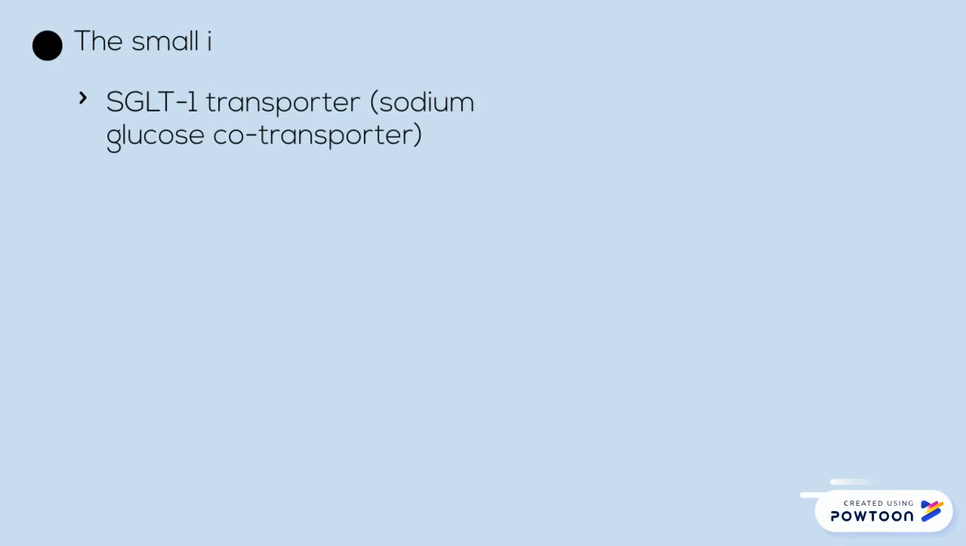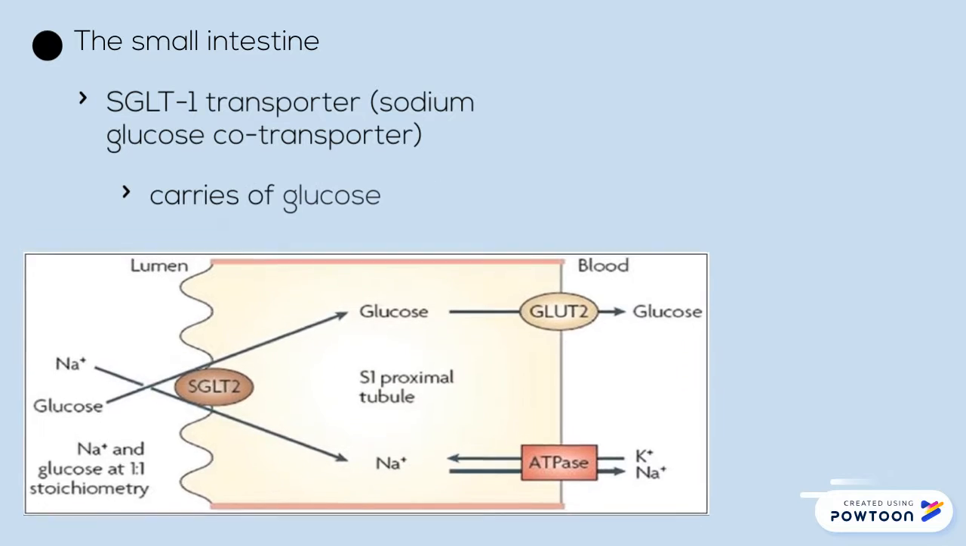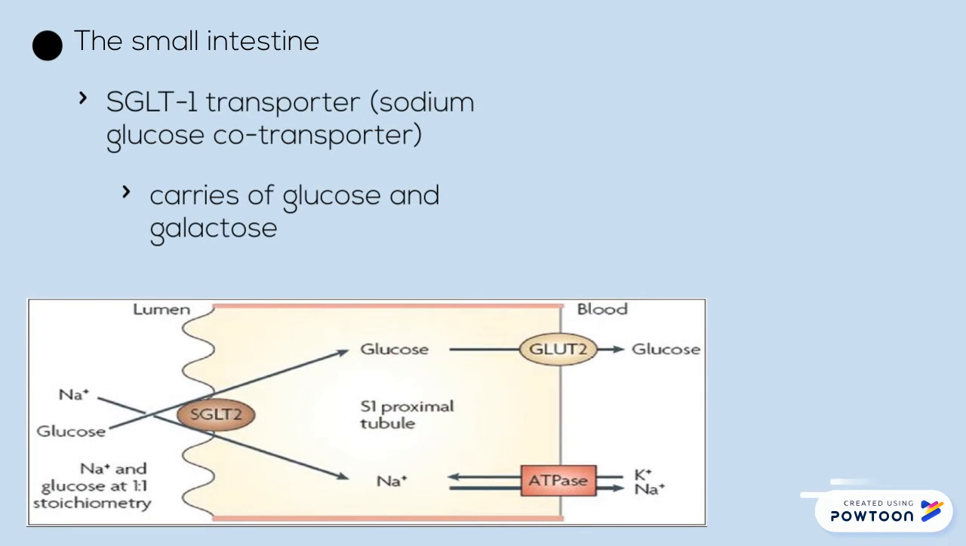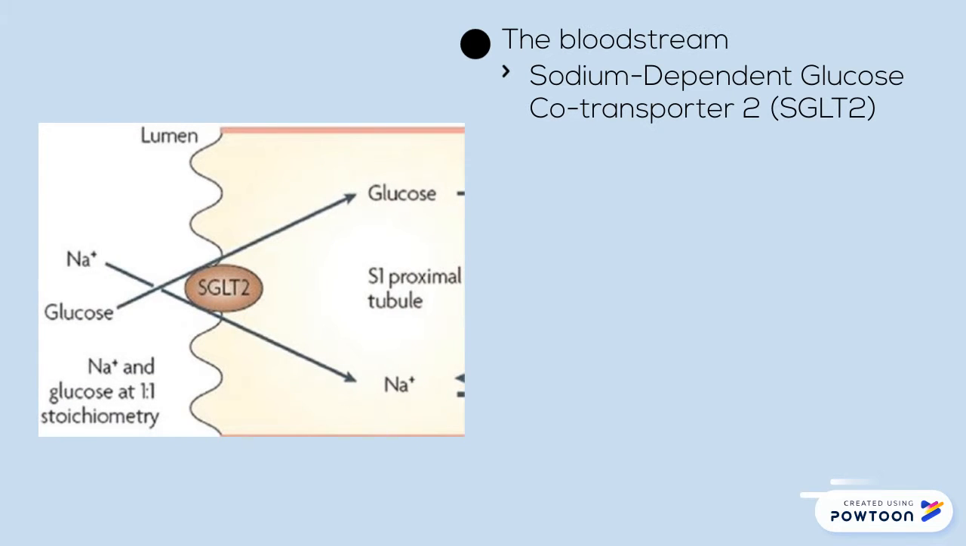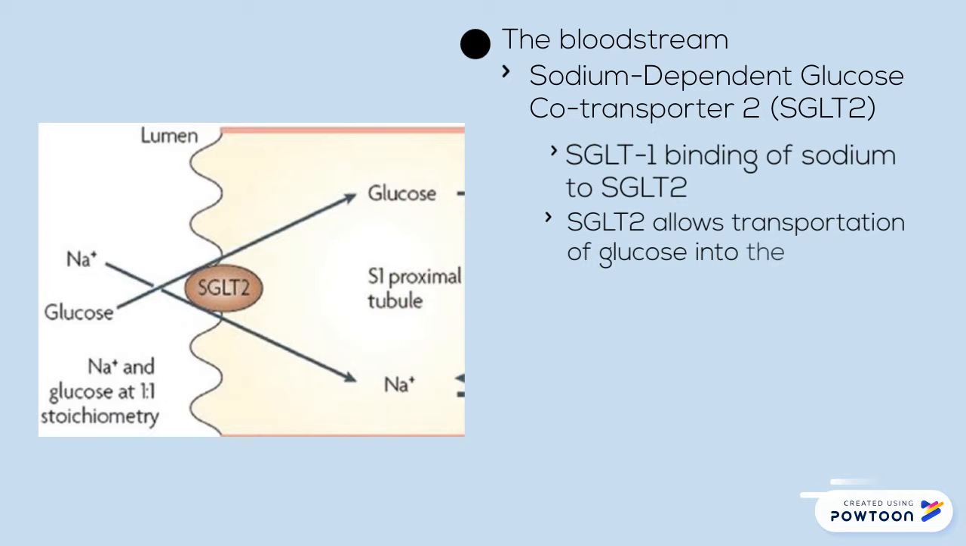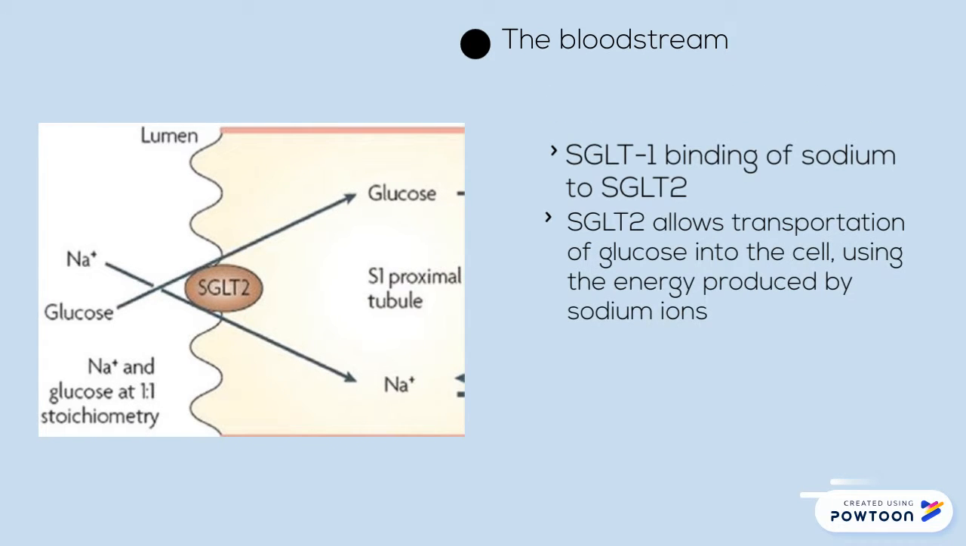The transporter is responsible for carrying glucose and galactose into the cells of the intestinal lining, known as enterocytes. This transport system requires the presence of both sodium and glucose or galactose, and will not remain active without the two. SGLT2 allows for the transportation of glucose into the cell using the energy produced by sodium ions trying to expel back into the cell.